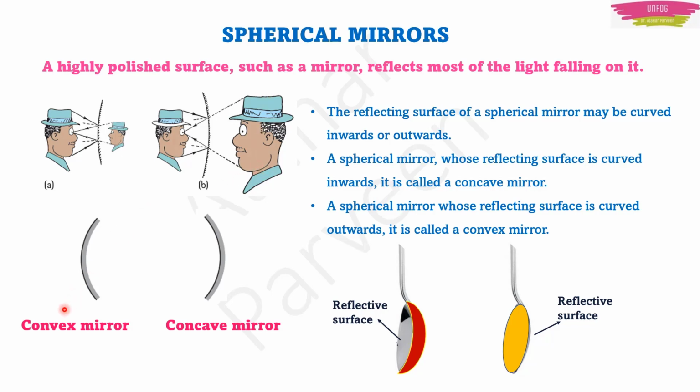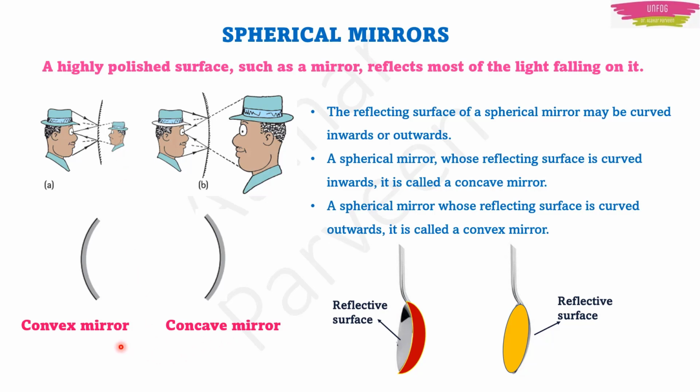Similarly, in a convex mirror, the polished surface is inside. The reflective surface is outside. Here the image formed is smaller than that of the object. The word we use is diminished. Smaller means diminished. Bigger means we use the word enlarged. Sometimes we also use the word highly enlarged. I hope I am clear with what are concave and convex mirrors.